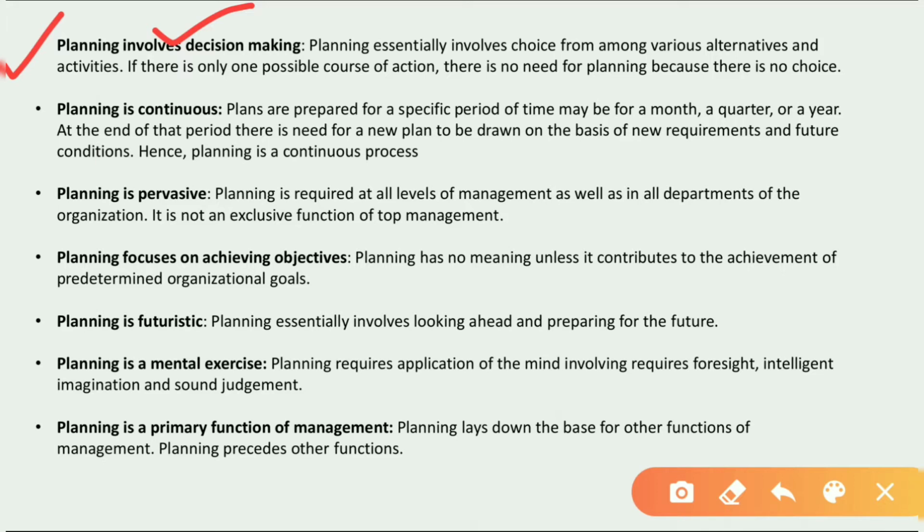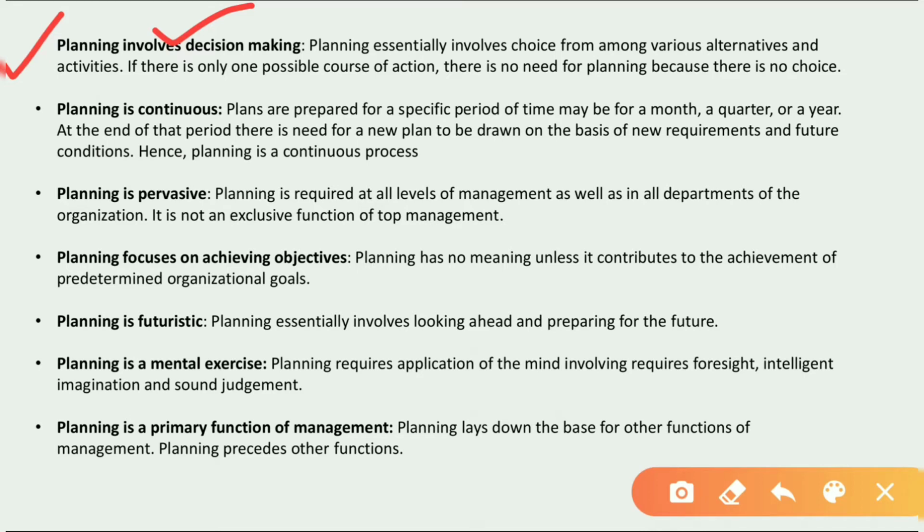Means we have to make choices among alternatives, means we have to choose the best among all, and this way we decide what things we are going to apply, okay. So that is why it is said that planning involves decision making, because we have to decide which alternative or which options we are going to choose, and this helps us to carry out our planning.